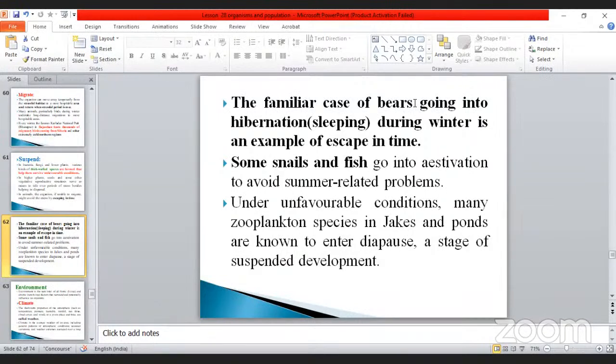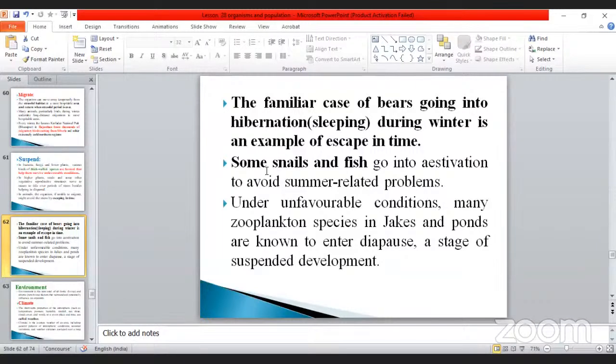Polar bears, what happened? Suppose it is cold conditions, it goes to sleep. Just like I told you, the crocodile is also one of the examples during winter, examples of escape in time. In winter time, what happened to the bear? Hibernation. So hibernation is nothing but the resting time, otherwise called sleeping. How many months will it be there? Until the season turns normal, it will sleep.